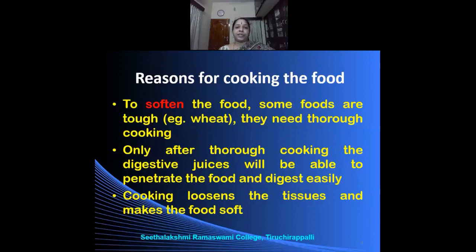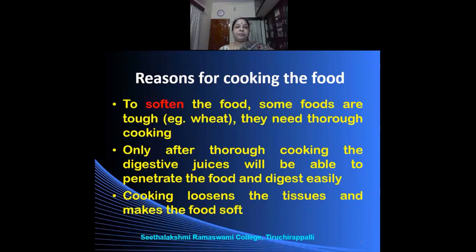Whole wheat nobody consumes. The wheat is broken, and the broken wheat can be used in the preparation of upma. And there we add plenty of water so that the rough or the tough wheat is converted into a soft upma. Or otherwise, the wheat is converted into a flour, wheat flour. And then using the wheat flour, we prepare different types of food. So the food has to be made soft.